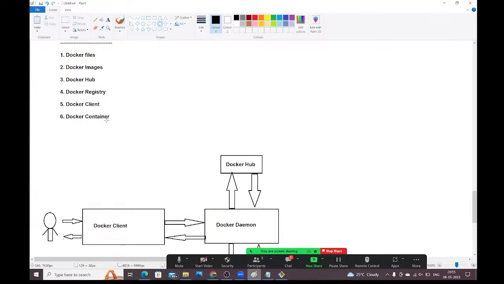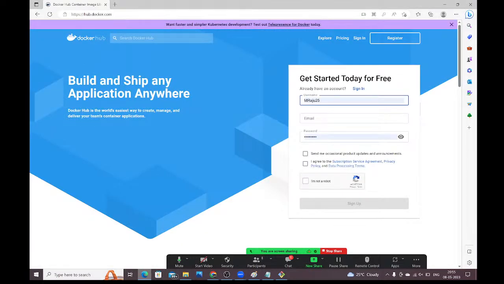Next, what is a registry? What is a Docker registry? We can store and share Docker images there. Here we have Docker Hub. What is Docker Hub? Docker Hub is the public registry where we can store the images.